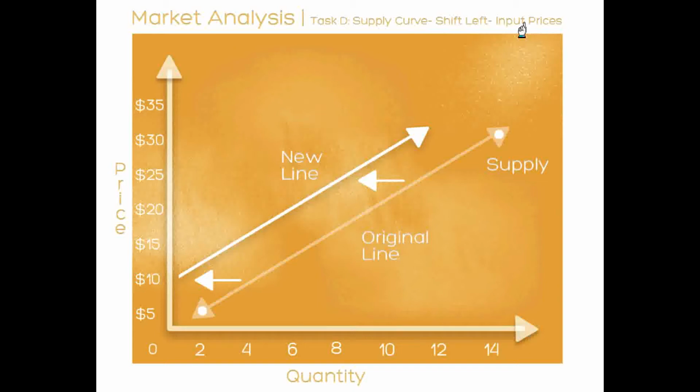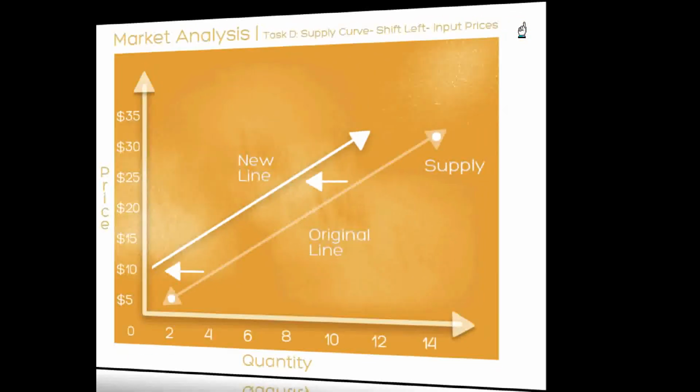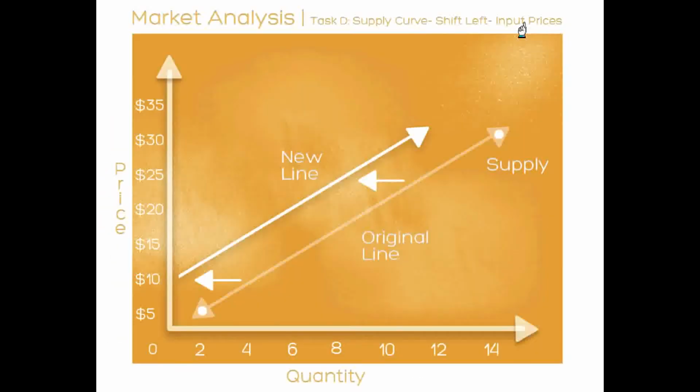If the price of the high heels increased, the quantity demanded was lowered. For example, in the original line at $30, 12 high heels were demanded. In the new shifted line, 10 were demanded at $30.